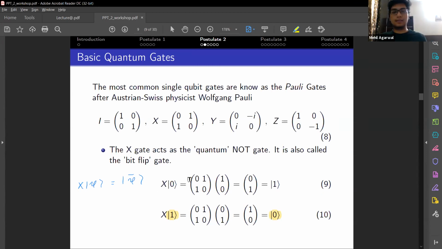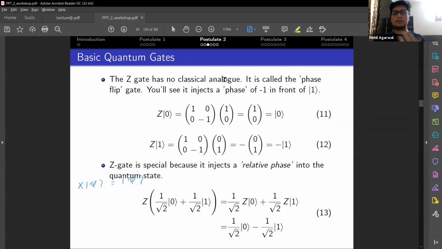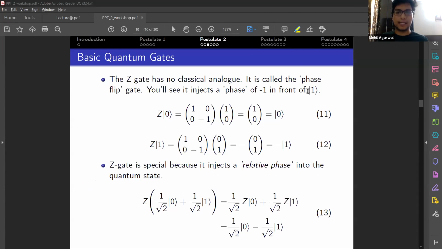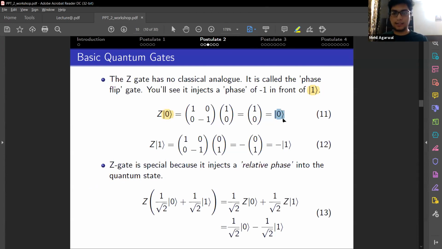It's also called the bit flip gate, as it's trivial to understand. Next comes the Z gate. It has no specific classical analog, but it's a very important gate because it can change the phase in front of ket 1. Now it'll be more clear when you see how it works. If it acts on the state 0, you'll get the state 0, but when you act on state 1, you'll get a -1. Yes, the state will turn to -1. So that's why it's called the phase flip gate.